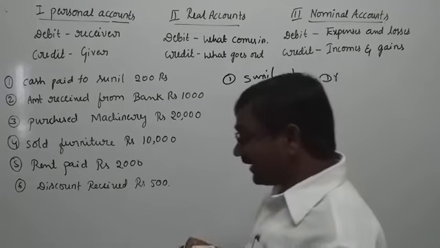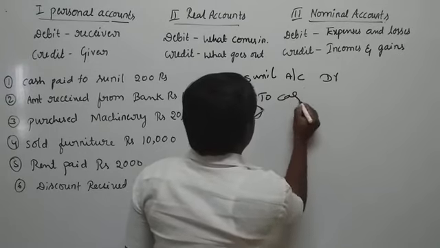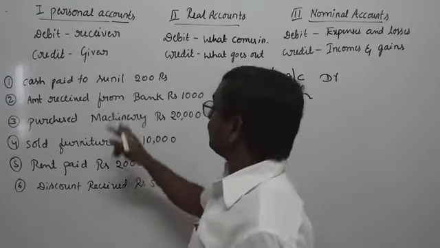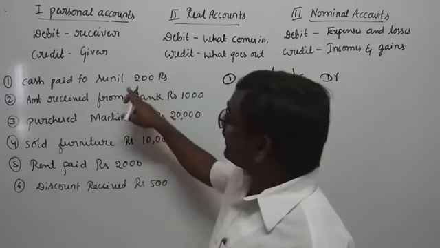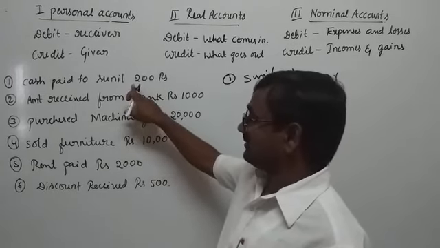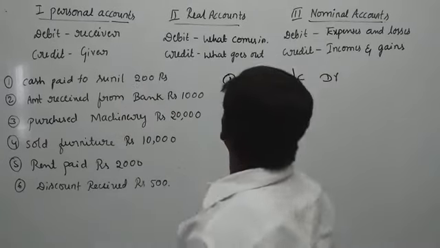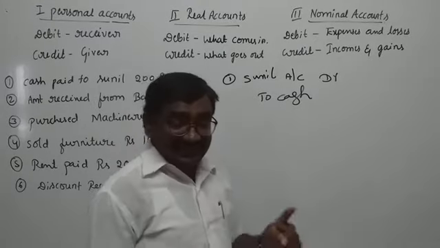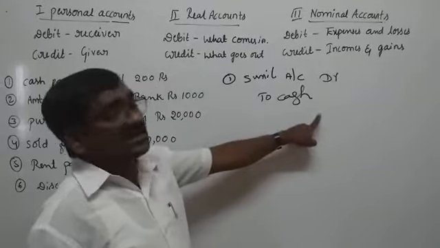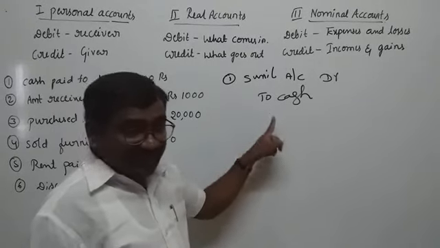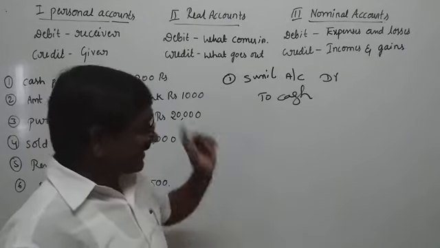So Sunil account debit to cash account, because Sunil received the amount and cash goes out. So that's why we make the journal entry like this: Sunil account debit to cash account, being cash paid to Sunil. So this is the first entry.